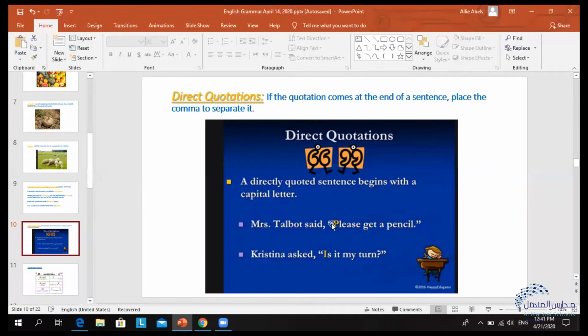Why? Because these words are Mrs. Talbot's words. And the writer who wrote the sentence wanted to let everyone know that they are not his words. He's not saying, please get a pencil, but Mrs. Talbot is. That is what she said, not what the writer said. So whenever we write and whenever we read, and we see quotation marks, we need to understand it is not the author's words, but he's indicating that he's using someone else's words in his story.